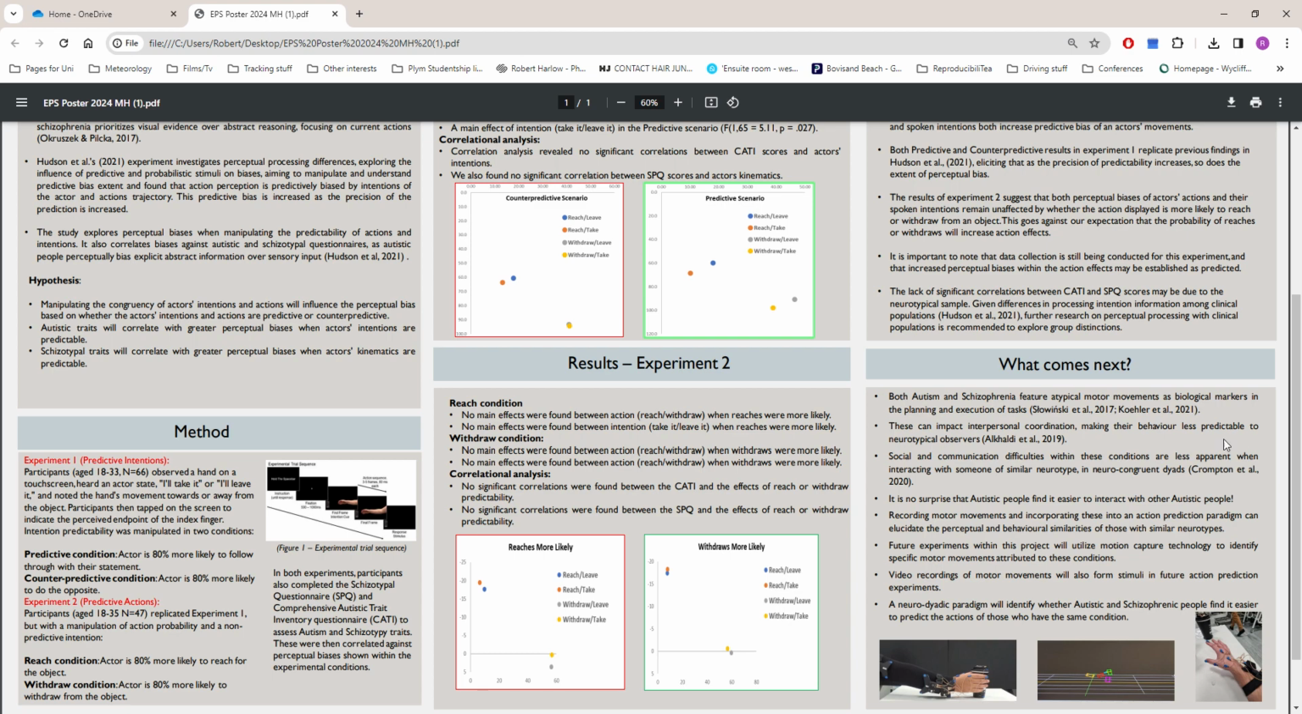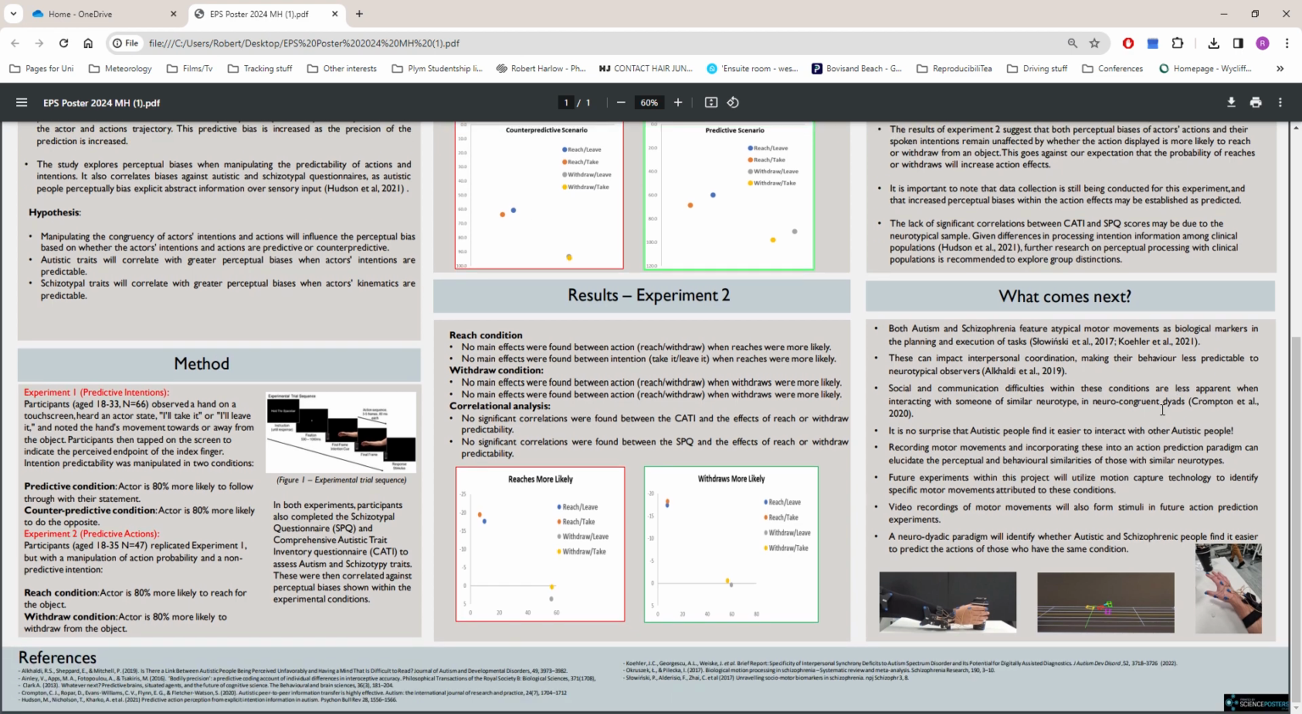This leads me on to what comes next. Well, research has shown that both autism and schizophrenia feature atypical fine motor movements as biological markers. These can impact how predictable their behaviours are to neurotypical people. This affects social desirability. However, communication difficulties are less apparent when interacting with someone of a very similar neurotype. It's not surprising that autistic people find it easier to interact with other autistic people, and same for schizophrenia.